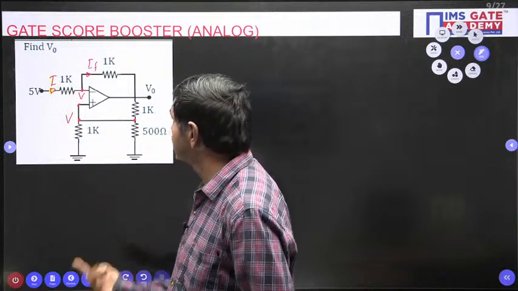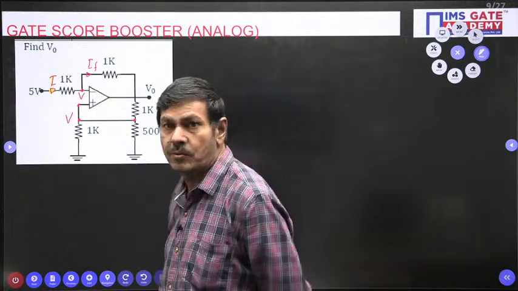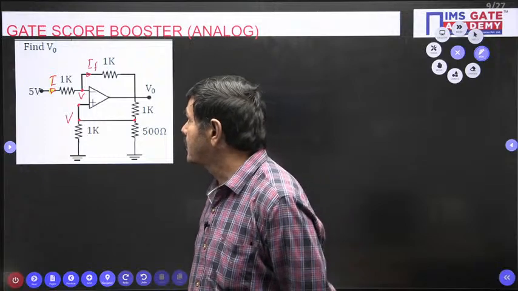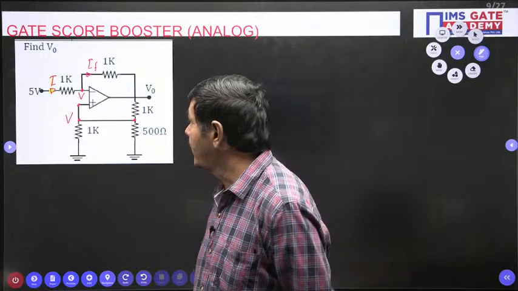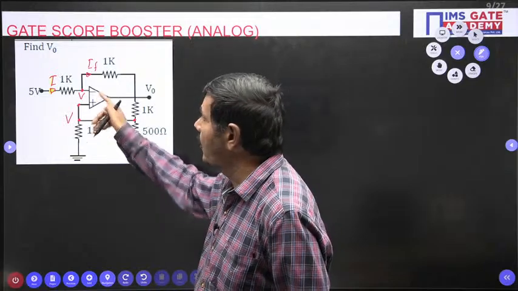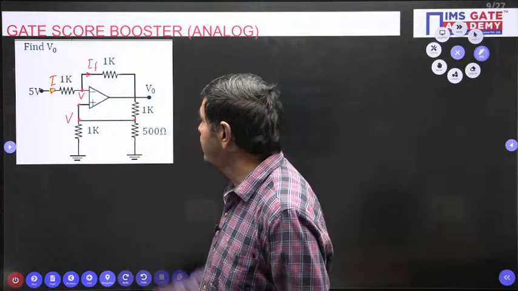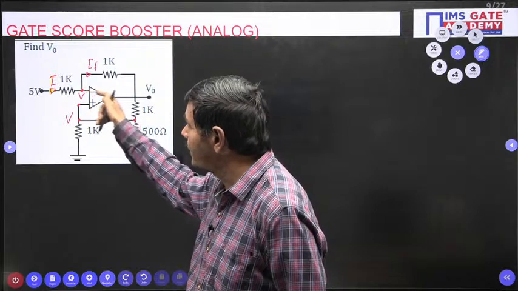The students may ask, sir, how can you say the same current is passing through the op-amp? No, it doesn't flow any current. But mostly we consider an ideal op-amp. For an ideal op-amp, the input impedance of the operational amplifier is infinity, you know very well. If input impedance is very high, infinity, the current is approximately 0.